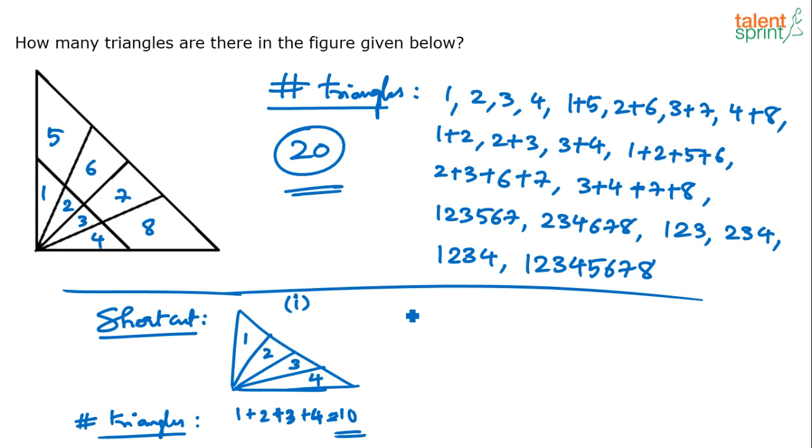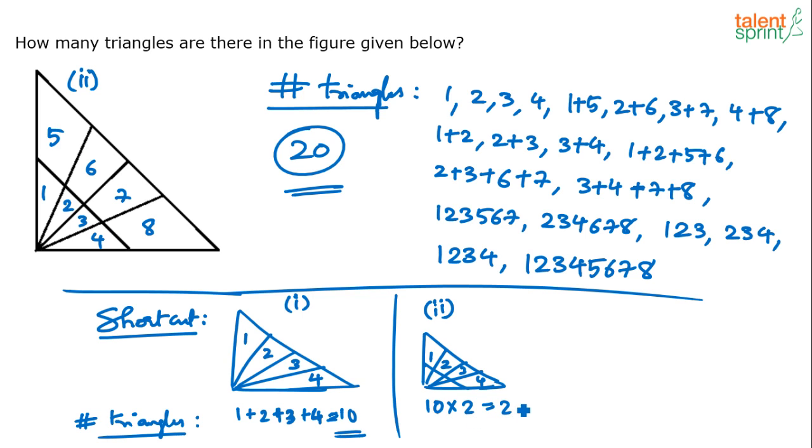But let's say case 2. Let's assume this is case 2. Now in case 2, what happens? You have got this diagram, triangle, 1, 2, 3, 4. But one more line has been drawn, right? So it has become twice. So just do that 10 that you got earlier into 2. So 20 is the answer. That's what we have got here, 20.